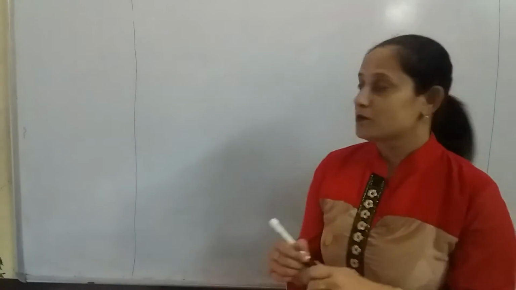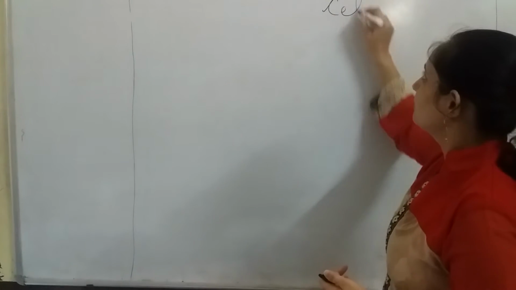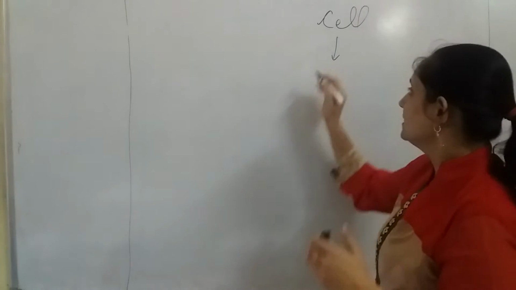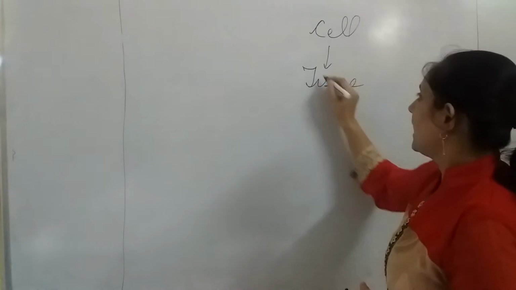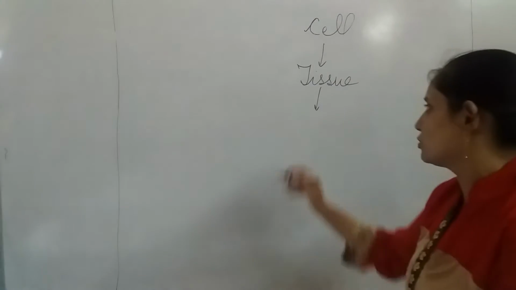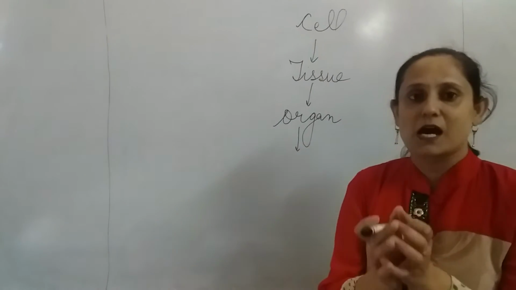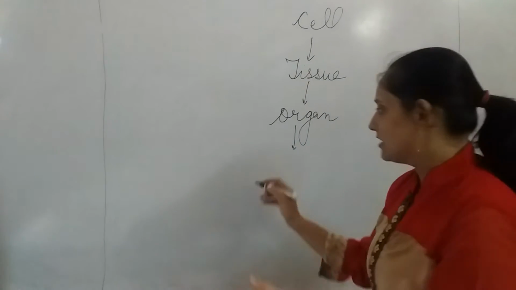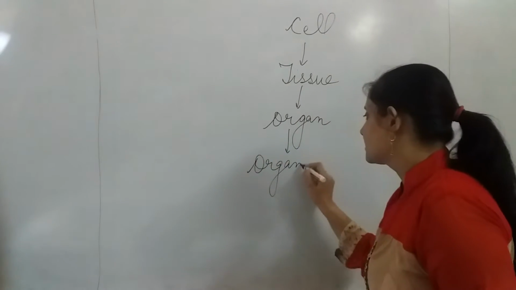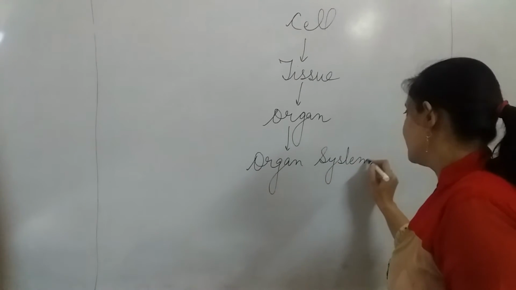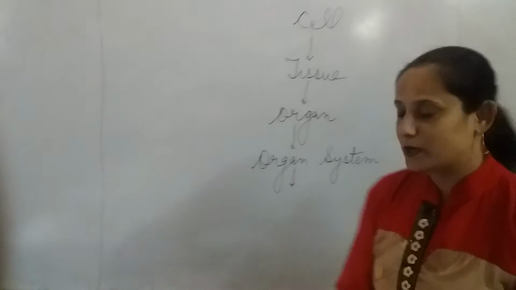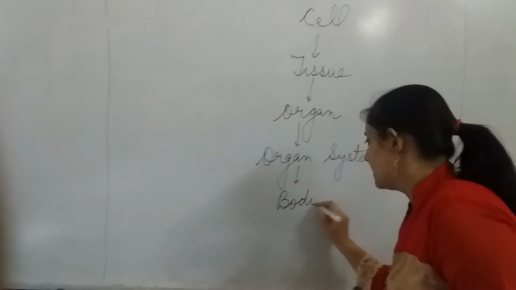In a similar fashion, when different kinds of cells are united together, they form a tissue. When different kinds of tissues are combined together, we get an organ, right? And when different kinds of organs are united together performing a particular function, they form an organ system, right? And when different kinds of organ systems are combined together, we get a body.